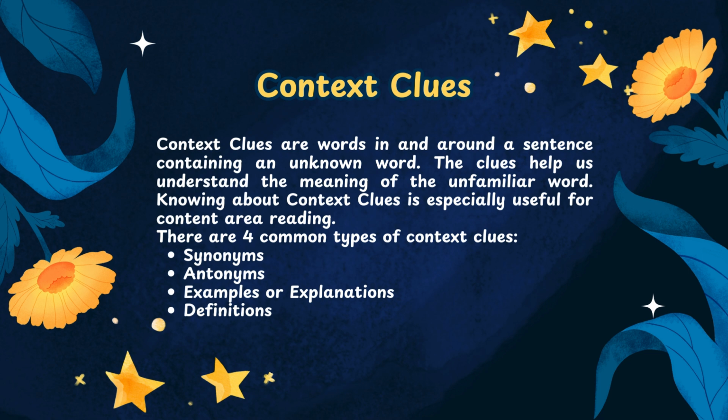The first is synonyms, the second is antonyms. The third is examples or explanations. And the fourth is definitions.